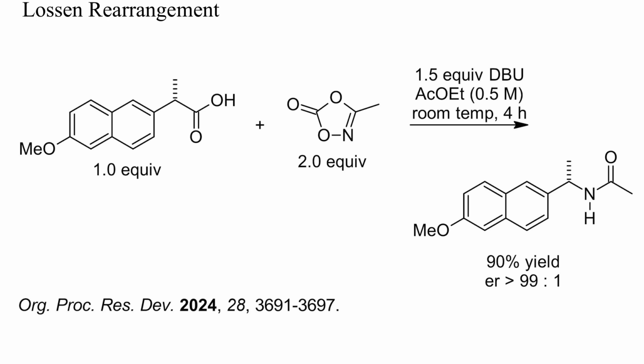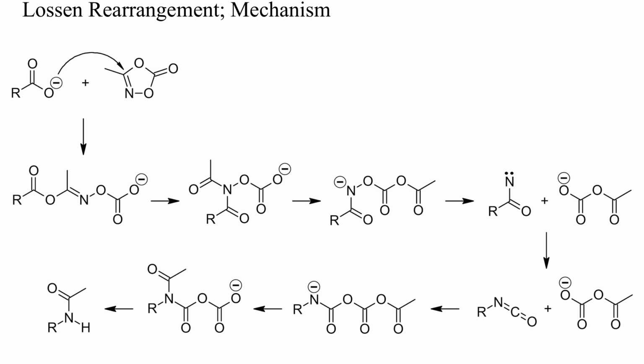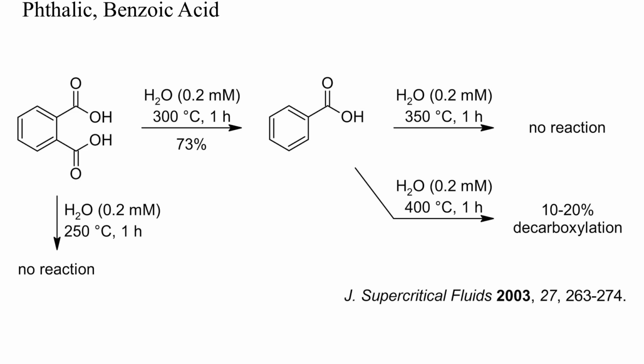In this example, instead of preparing and isolating a hydroxamic acid, the starting acid was treated with a dioxazolone as an activated form of hydroxylamine. In the presence of DBU, a clean decarboxylation to an acetamide occurred. This would be one potential mechanism, proceeding through an activated hydroxamate, a nitrene and an isocyanate, just like the classical Lossen rearrangement. Let's check some aromatic decarboxylations.